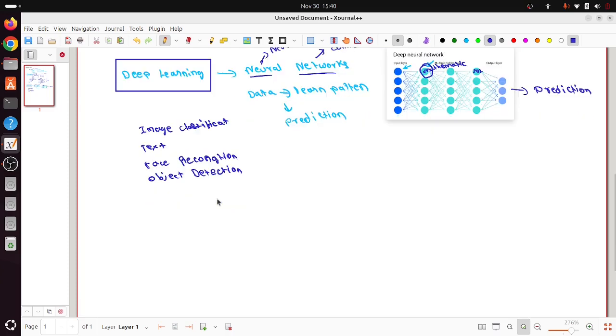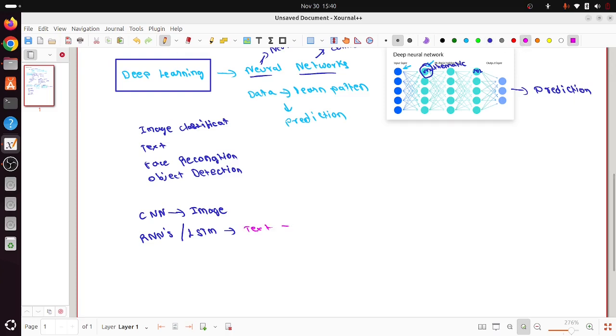That is where they wanted to advance deep learning, and within deep learning itself a few algorithms came into the picture, like CNN, which was designed specifically for images. Then we have algorithms like RNNs and LSTMs. These were specialized neural networks specifically for text data, and they work really great for it.